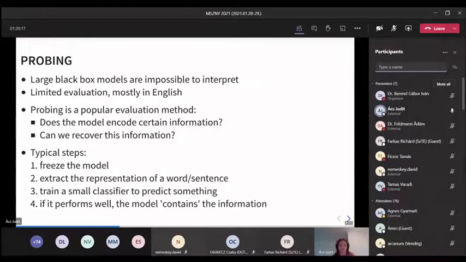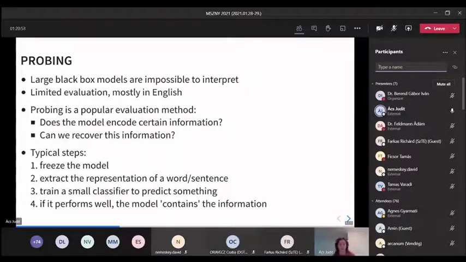The typical steps look like this. We take a language model, we freeze the model. This means that we do not fine-tune it on the data. We extract the representation of a word or sentence or paragraph. And on this representation, we train a small classifier. It's important that this is much smaller than the model itself, because we are more interested in what the model knows, what the model contains, than what we can train on top of it. And if the classifier performs well, then the model contains the information.